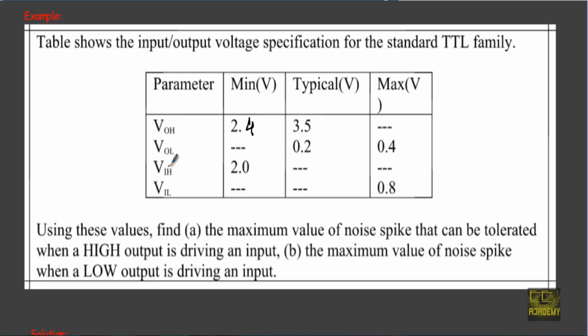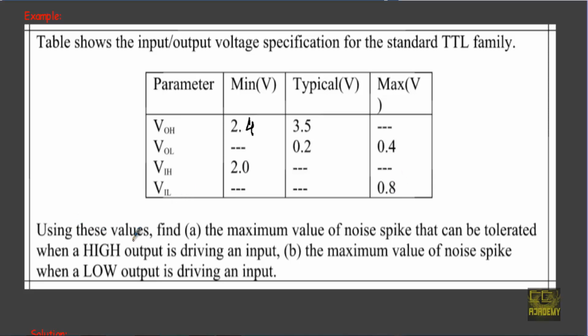VIH, minimum value of this voltage could be 2.0 volt, typical voltage no value is specified, maximum voltage is not specified. VIL, minimum voltage, typical voltage are not specified, maximum voltage could be 0.8 volt.